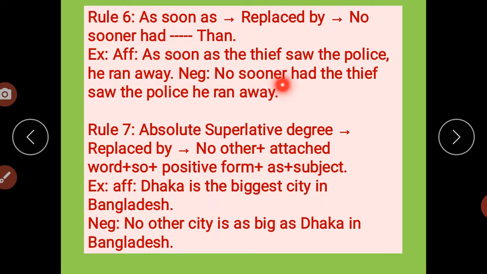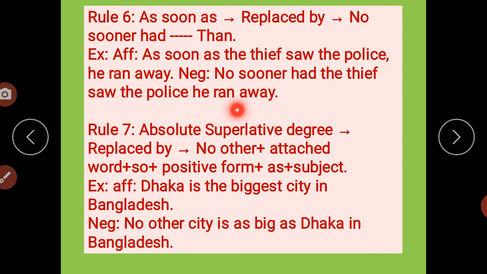And when I am making it negative, then instead of "as soon as", I have to write "no sooner had". What I have to write? No sooner had the thief saw the police, comma, then he ran away. Here it is a typing mistake. "Then" will come: no sooner had the thief saw the police, then he ran away.